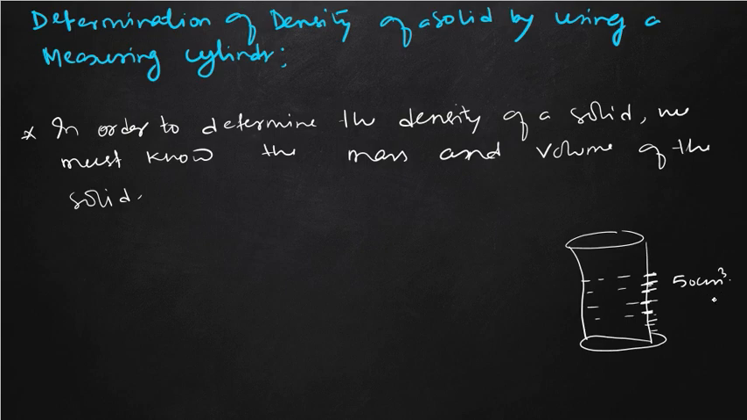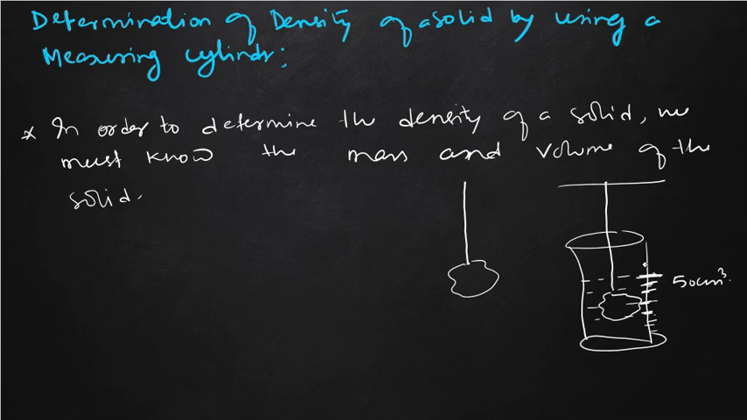After that, for the solid whose volume we want to know, suppose there is a solid like this, we have to tie a thread on this solid and suspend it. Now we have to insert that solid inside the liquid. It should be fully immersed, not partially immersed. The whole body must be inside the water.